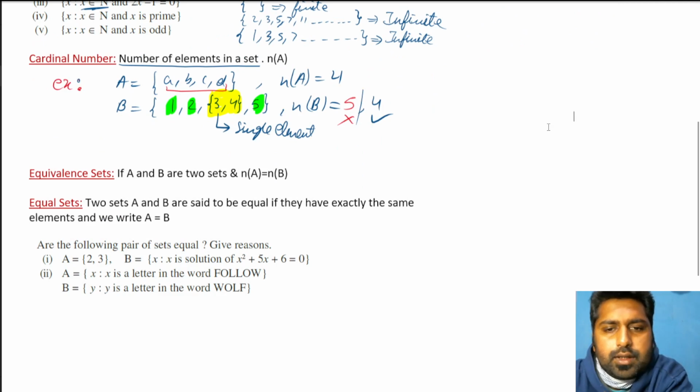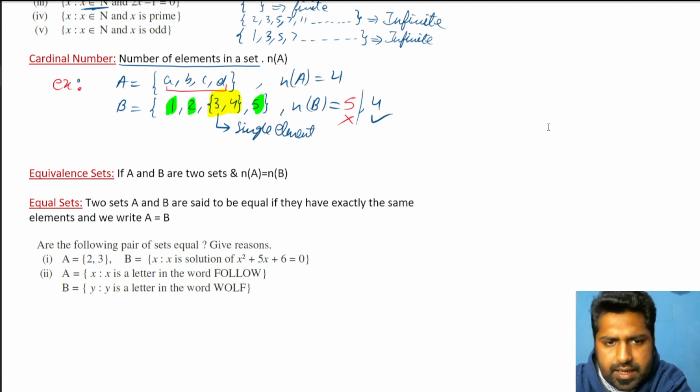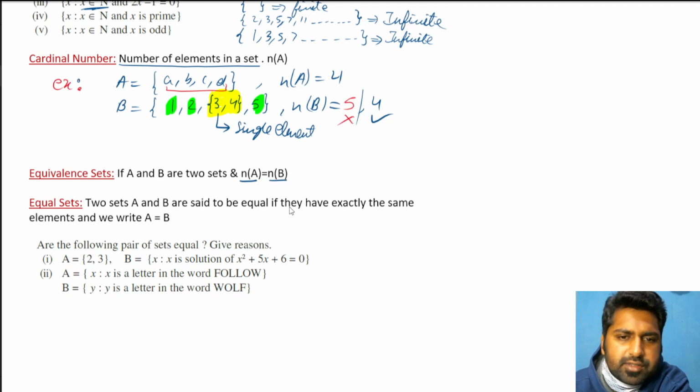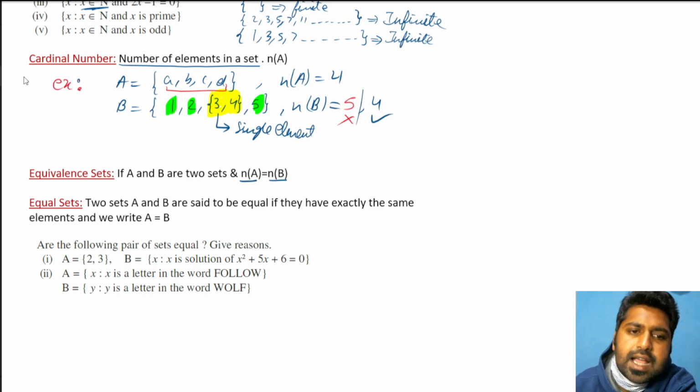Fine. Then comes equivalence set. What is the meaning of equivalence? If two sets are there, A and B, and the number of elements of set A is equal to the number of elements of set B, it's called an equivalence set. Means it does not matter what the elements are, just that their cardinal number should be the same. If set A has 4 elements, set B should also have 4 elements.